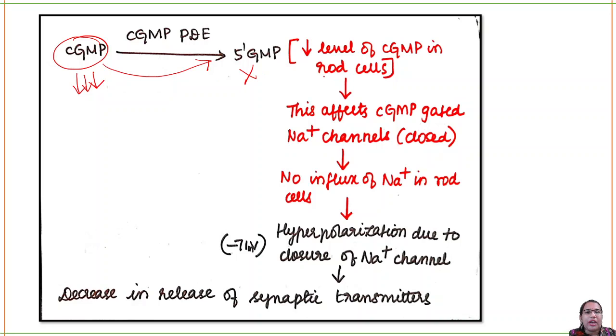So this will affect the sodium channels. Sodium channels will be closed. There will be no entry of sodium ions inside the cell. That will lead to hyperpolarization. Hyperpolarization means your membrane potential is sinking to negative, to about -71 millivolt. So this causes a decrease in the synaptic transmission.